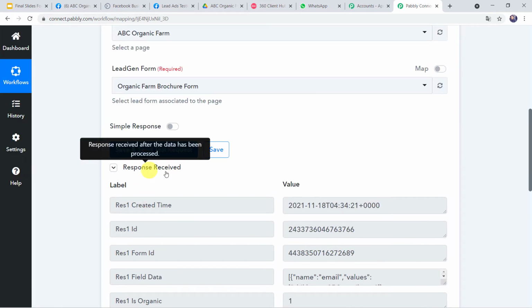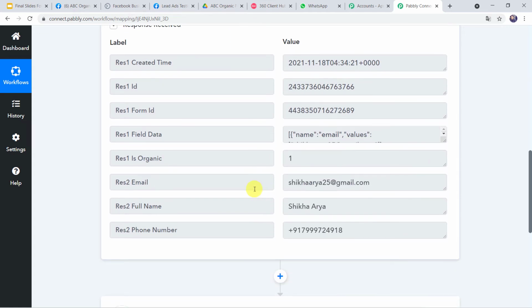And here we can see the responses received and the details that we have filled in the form. That is the name Shikha Arya, her email address and the mobile number is captured over here. Now we want to send the organic farm brochure to this customer on this WhatsApp number.